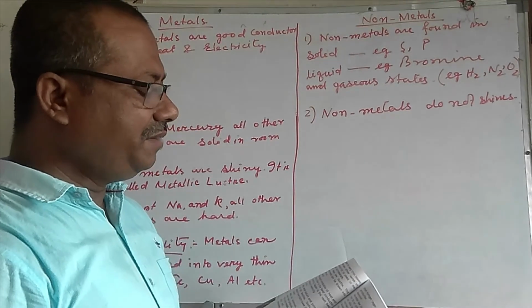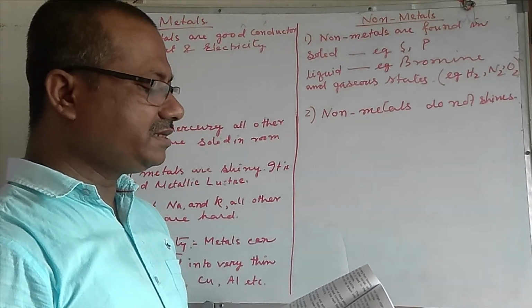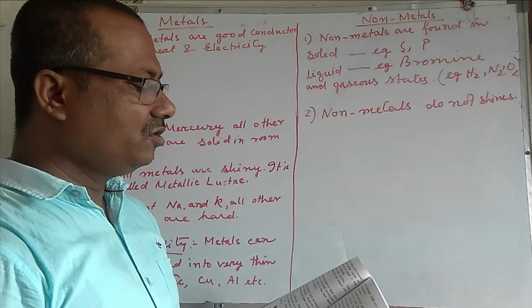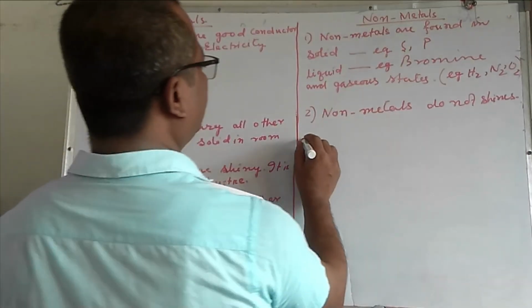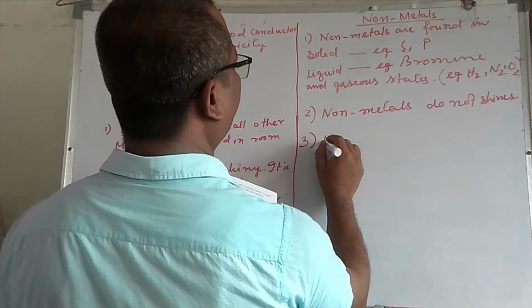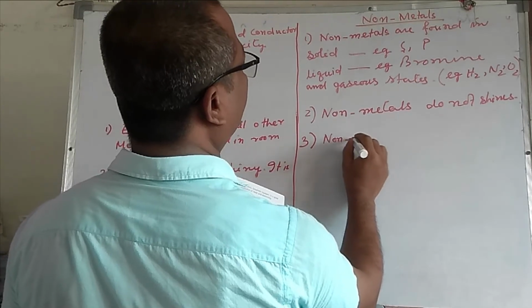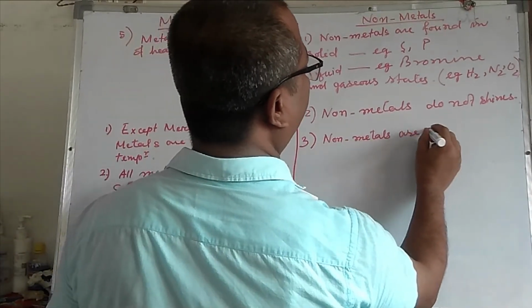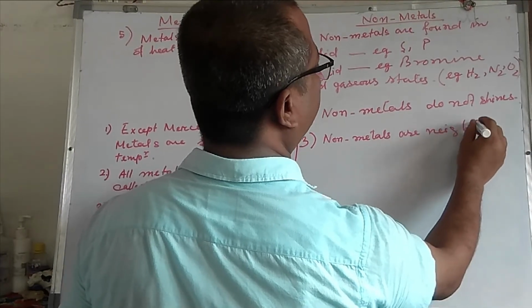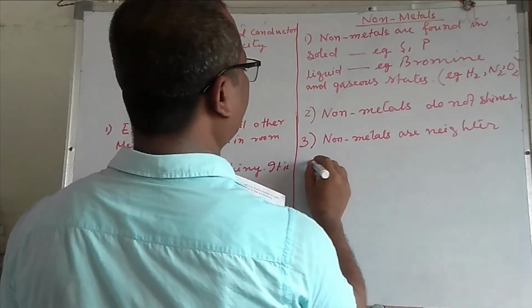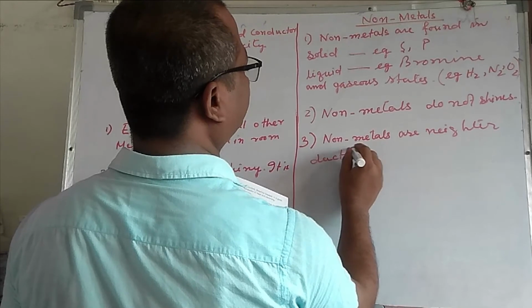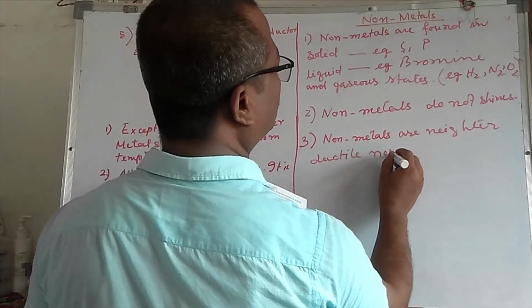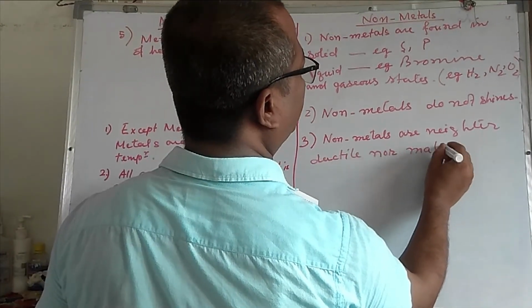Malleability and ductility. Number 3. Non-metals are neither ductile nor malleable.